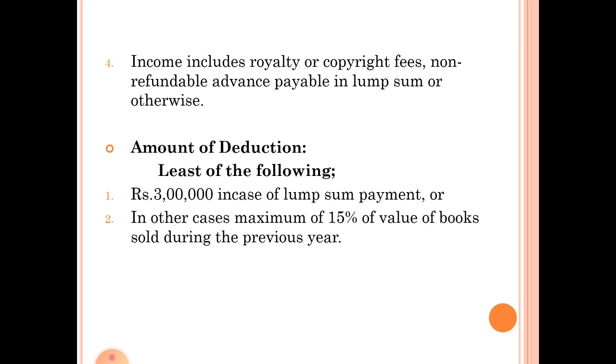They are 3 lakhs in case of lump sum payment as royalty, or 15% of the value of the books sold in the previous year. Whichever is less, you have to consider for deduction. So, this is about section 80QQB relating to deduction in respect of royalty income.